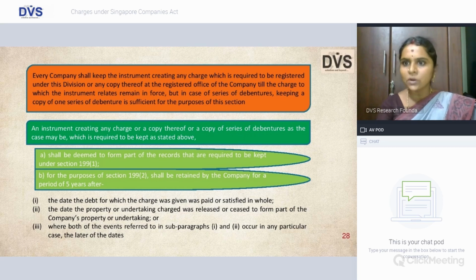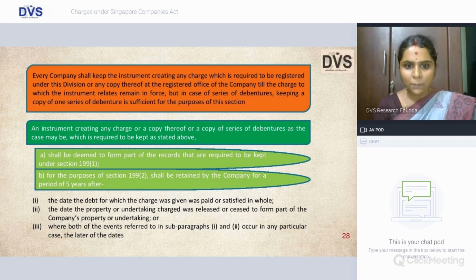And 199(2) clearly says that the period of maintenance of such accounting and other records is at least 5 years from the end of the financial year when the transaction has actually happened, and after the date the debt for which the charge was given was fully settled or paid. So from then on, the 5-year period gets reckoned, friends, please remember.